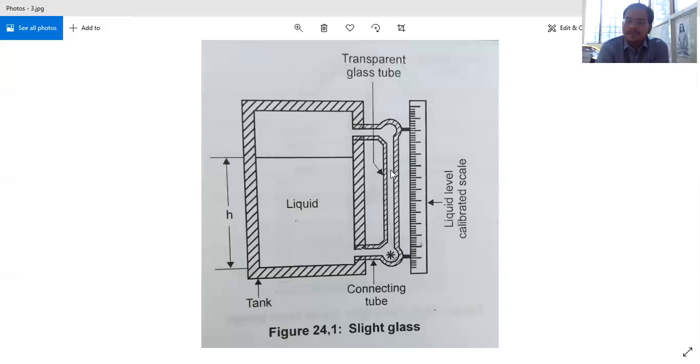So as a result, we cannot use this one. If it is a highly viscous fluid, the viscosity is the resistance to flow. So in the glass tube, it will not rise because of their nature. Their viscosity is high, their resistance to move is high, so it will not move easily in this glass tube. And moreover, this glass tube cross section may also be less compared with that of the tank. So in the tank the liquid level may be high and in this glass tube the level may be low, or it can be vice versa. It depends upon the viscosity of the fluid.